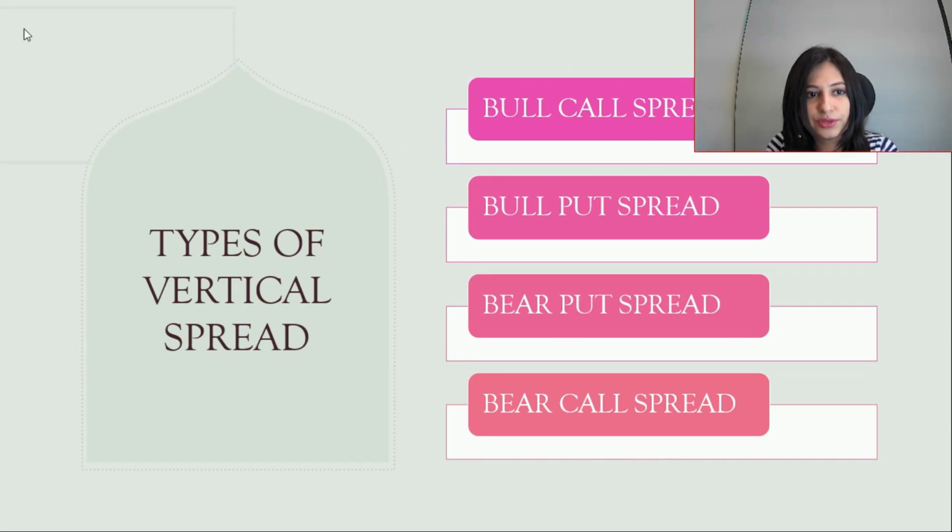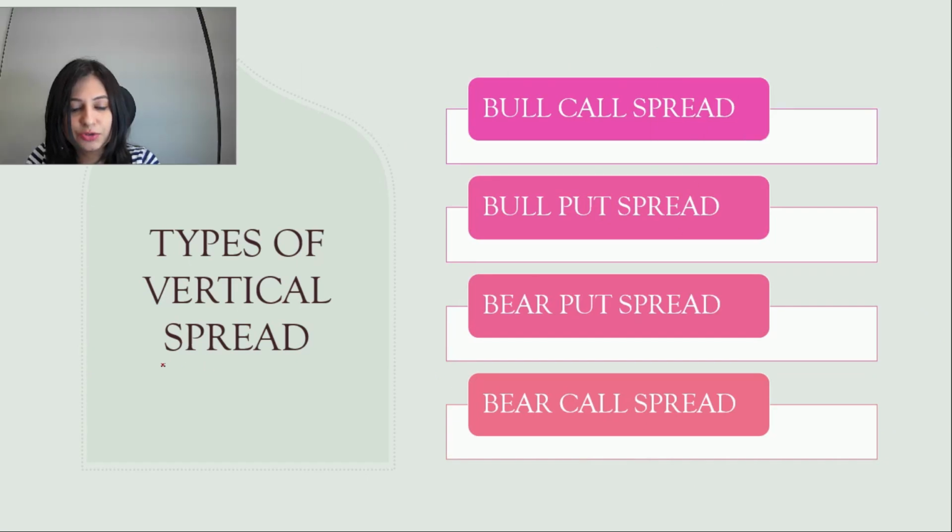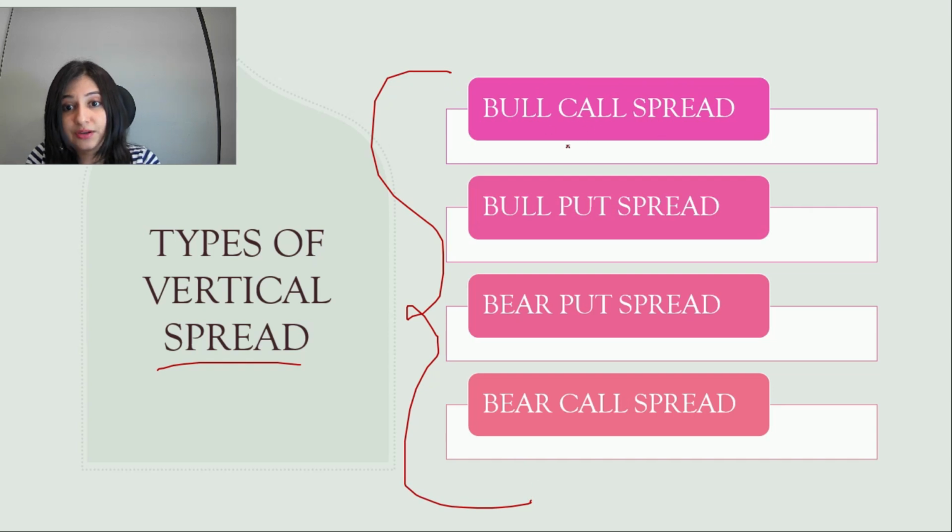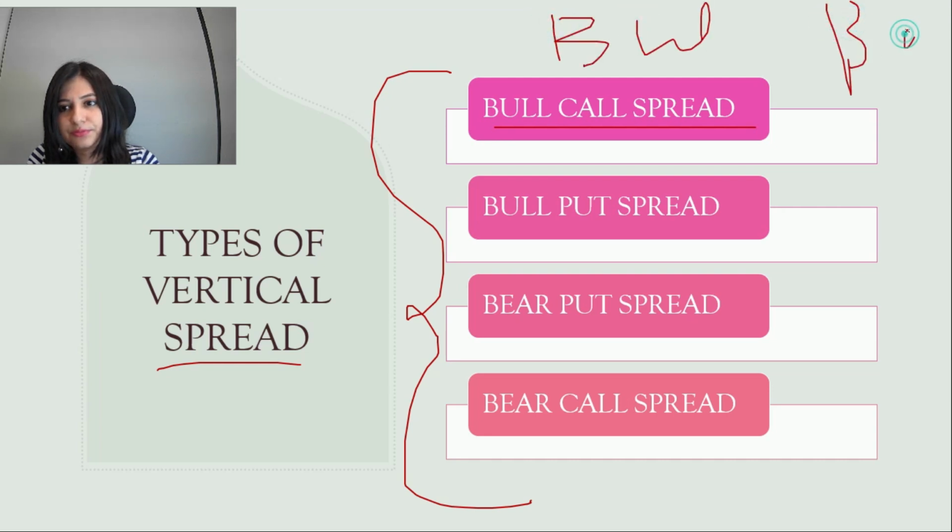Now let's go here and see types of vertical spread. As I mentioned, I'll be discussing more on vertical spread. What is a vertical spread? Vertical spread has been categorized mainly into four different types. First is the bull call spread. Just understand bull and bear, right? Bull is for when the market is going up, bear is when the market is going down. Call and put, I have already explained what is a call, what is a put.